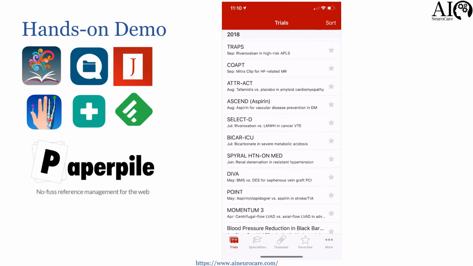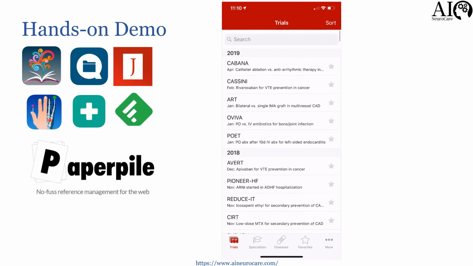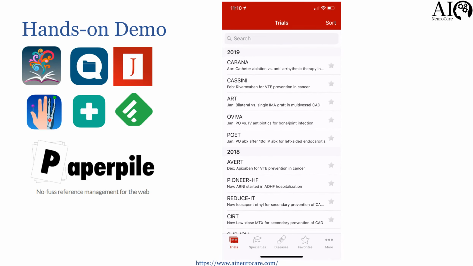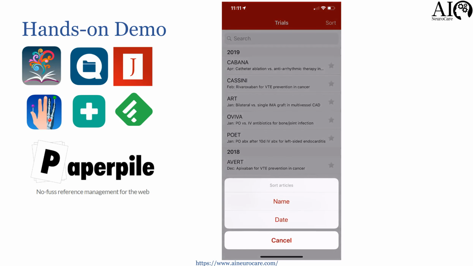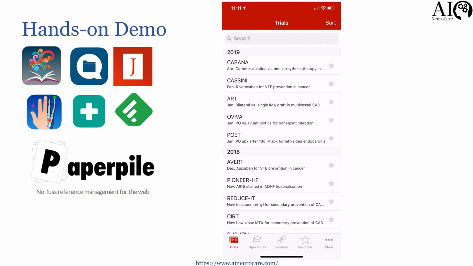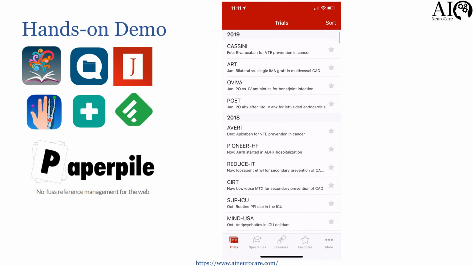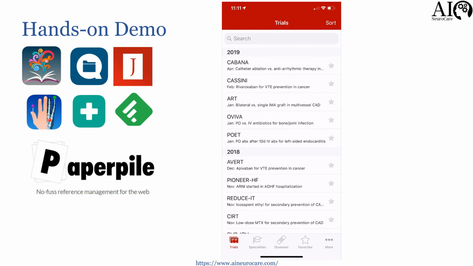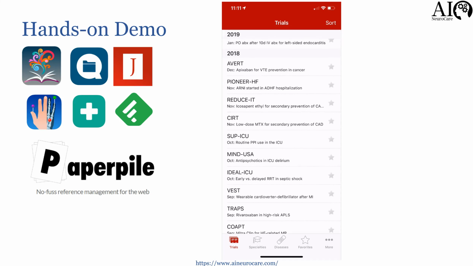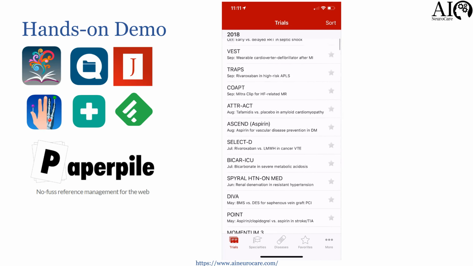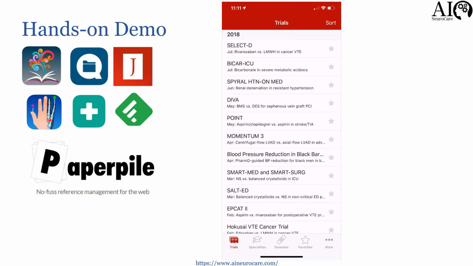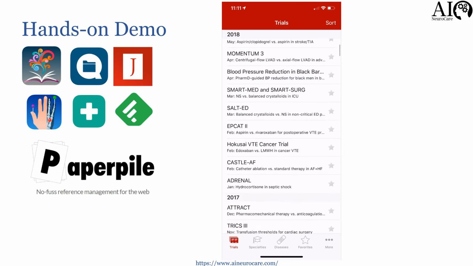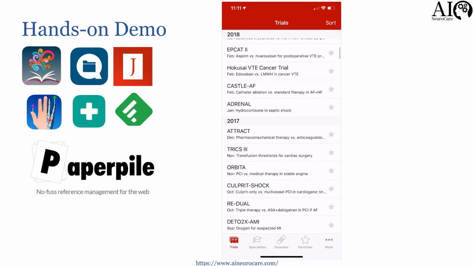Journal Club is another curator. This only specializes in clinical trials. So first, if you come to trials, you can sort it by name or date. So this is sorted by date. So this will tell us all the clinical trials that have happened since January, and this is the one that is basically published in April. And you can keep going and actually just review clinical trials. However, this is not that useful, clearly.